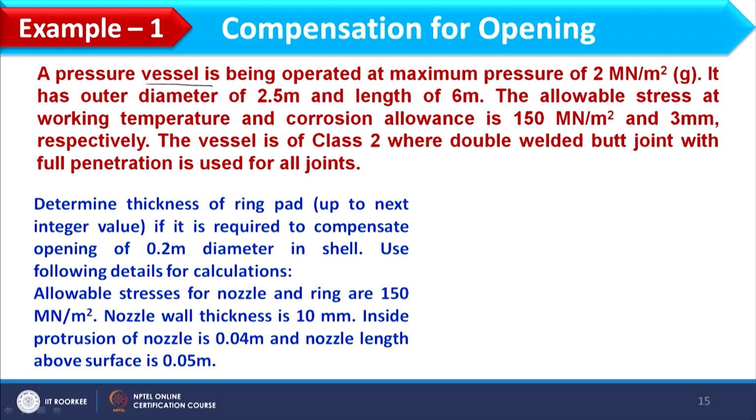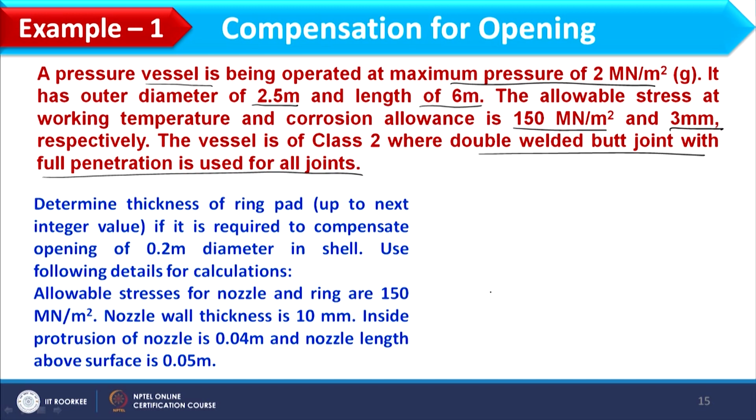In this example, a pressure vessel we are considering is operated at a maximum pressure of 2 meganewton per meter square in gauge. Outer diameter is 2.5 and length of shell is 6 meter. Allowable stress at design temperature and corrosion allowance are 150 meganewton per meter square and 3 mm. It is a class 2 vessel where double welded butt joint with full penetration is used for all joints. So these joints we can use for the shell as well as for the nozzle.